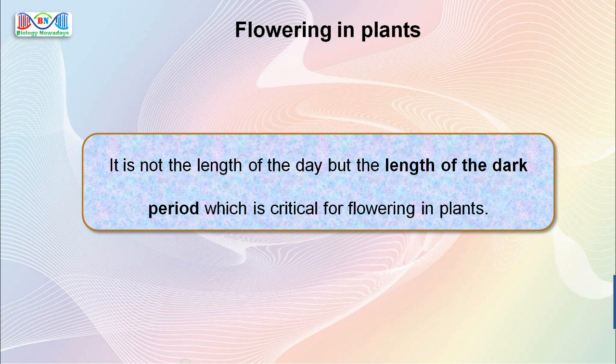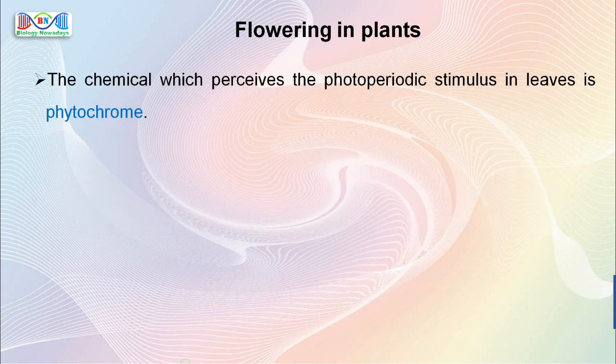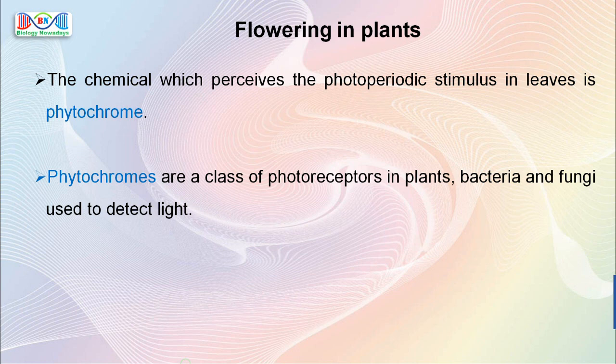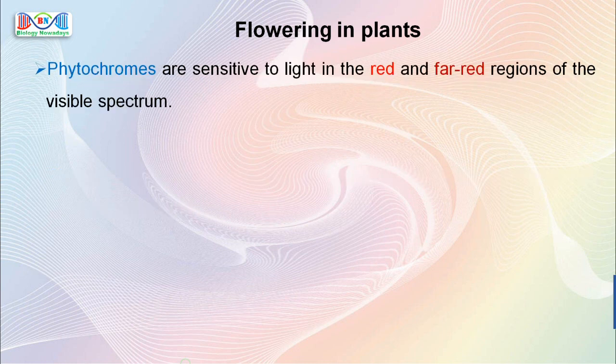As we just now learned, it is the leaf blade that perceives the photoperiod, and the chemical which perceives the photoperiod stimulus in leaves is phytochrome. Phytochromes are a class of photoreceptors in plants, bacteria, and fungi used to detect light. It is a blue pigment. Phytochromes are sensitive to light in the red and far red regions of the visible spectrum. Experiments have revealed two facts.